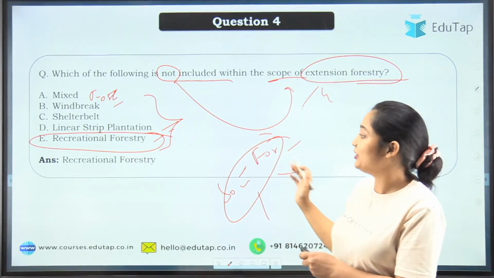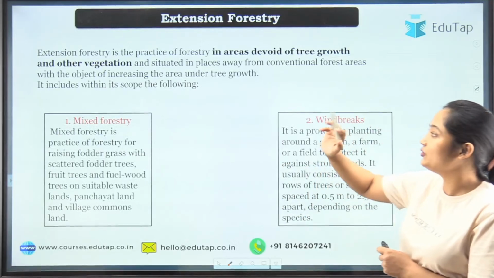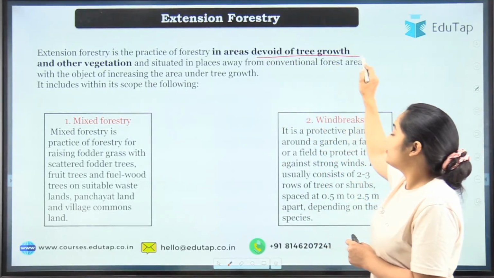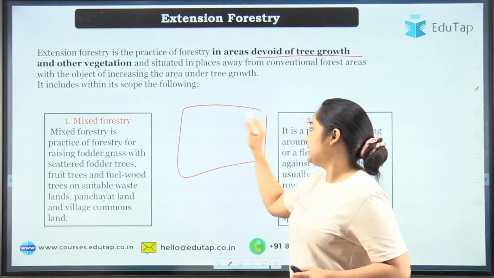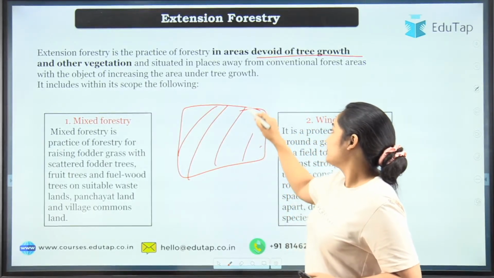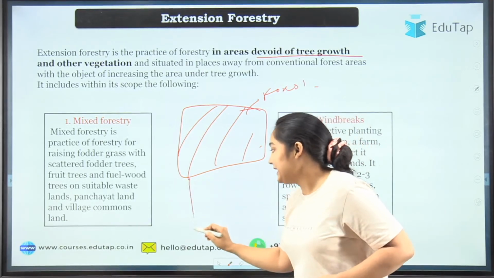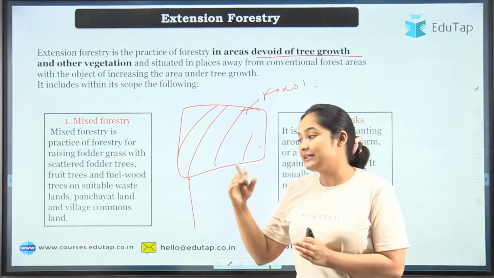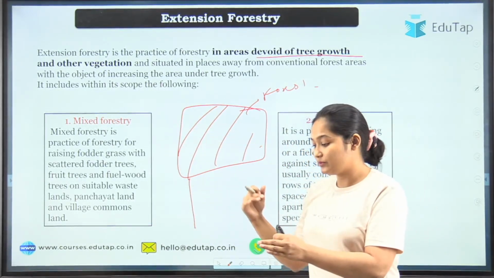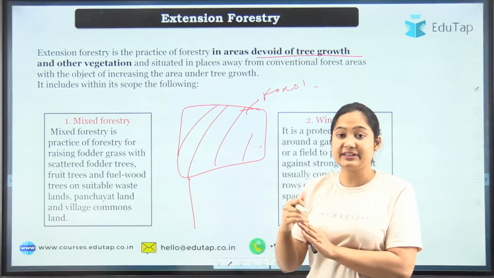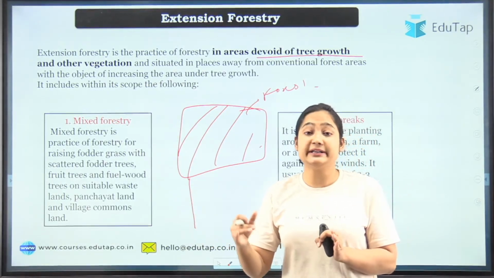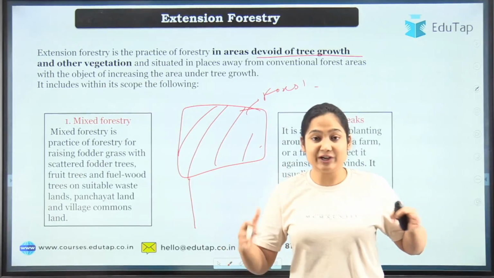Now we will discuss what extension forestry is first of all. So you can see it is the practice. See, this is the area, this is your forest. What you are doing, you are extending it. So where, let's say, there is public land, railway tracks, roads, you are planting forest trees beside them wherever land is present.